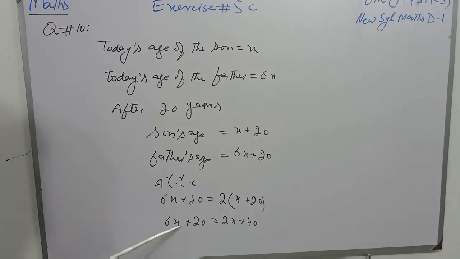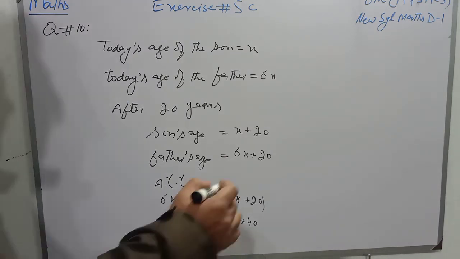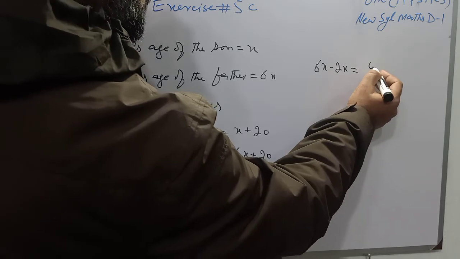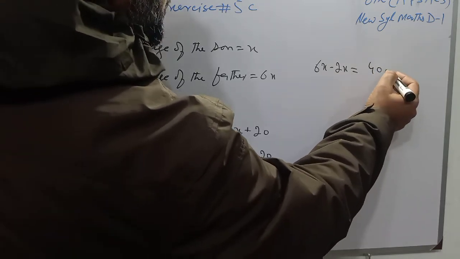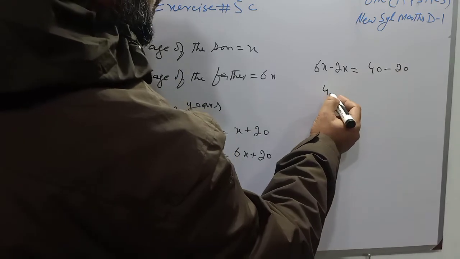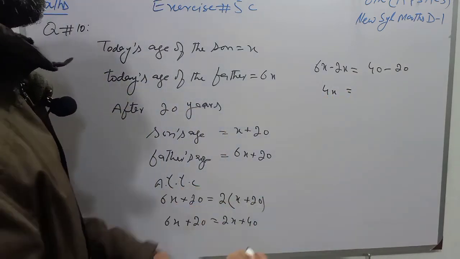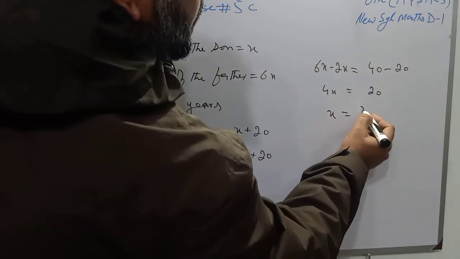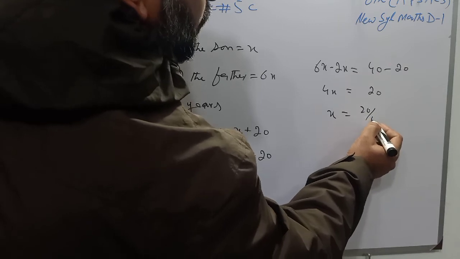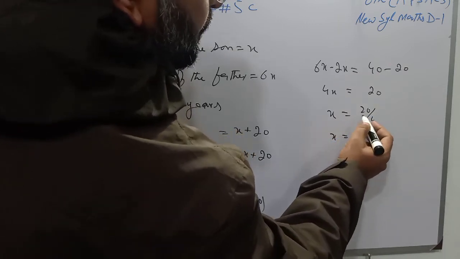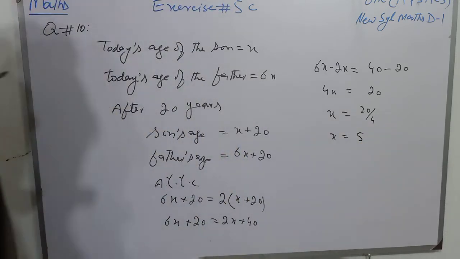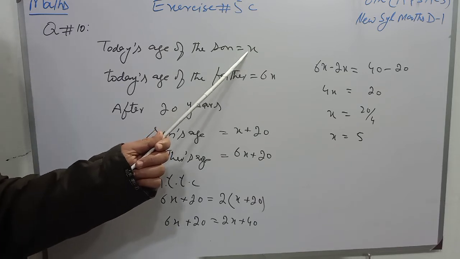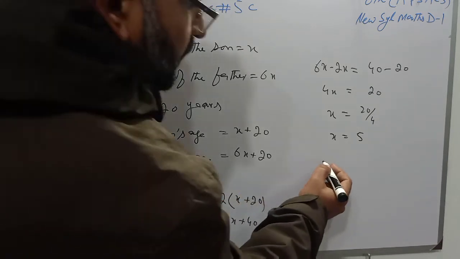Transfer this 2x to the left side and this 20 to the other side, and we will have 6x minus 2x is equal to 40 minus 20. So 4x will be equal to 20, and students, x will be 20 over 4, and the value of x is 5.